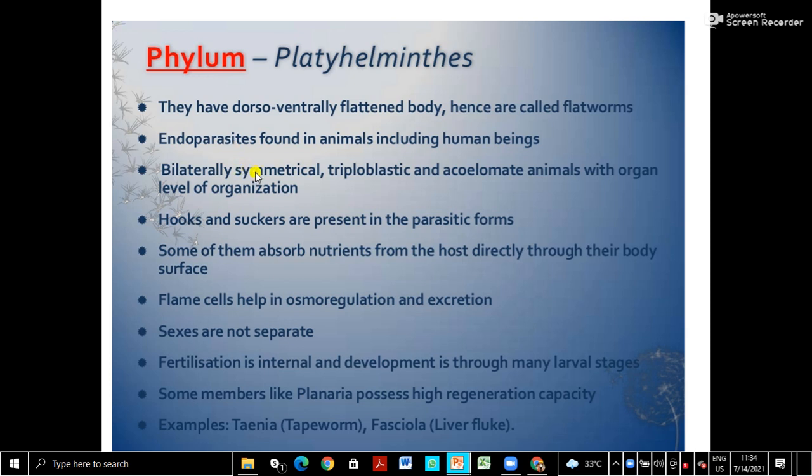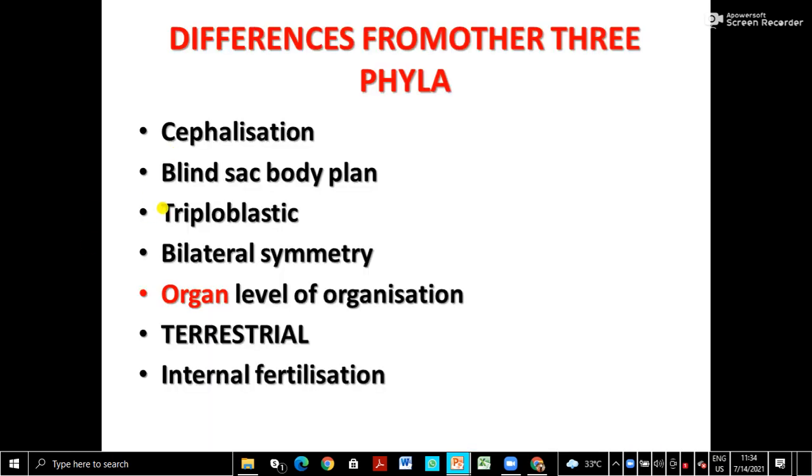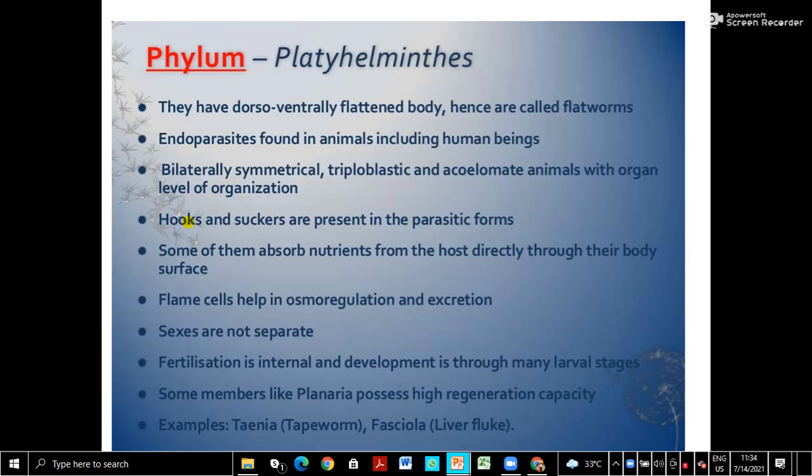Then comes their symmetry. This is the first phylum where bilateral symmetry starts. So they are bilaterally symmetrical, which means their body can be cut into two equal halves only through one plane. Only through one single plane we will get the mirror images. Then again, triploblastic.